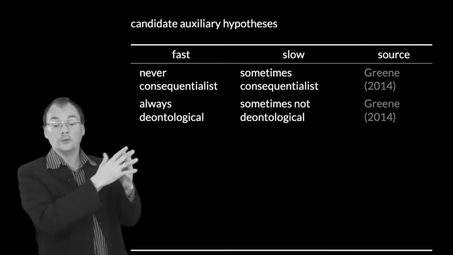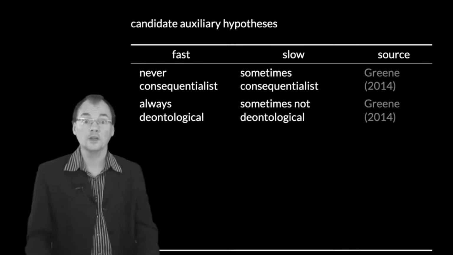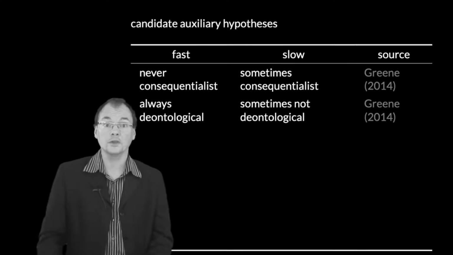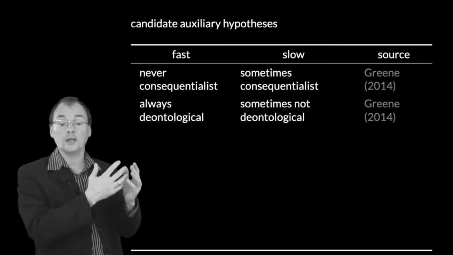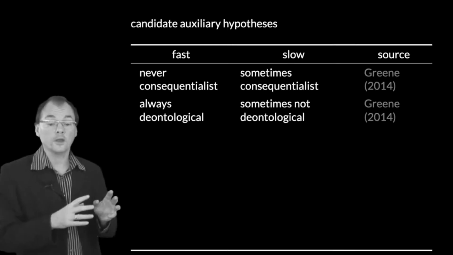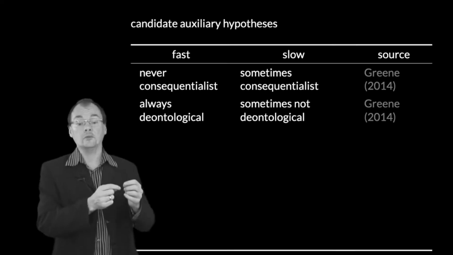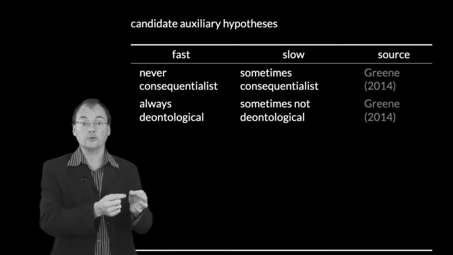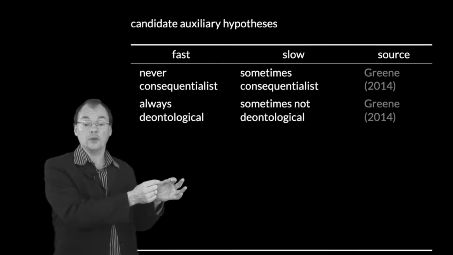Now those two hypotheses are close enough that you might think, I don't really care which is right, but they are distinct hypotheses, and we shouldn't necessarily assume both of them if we can get away with just assuming one. The goal here in constructing a dual process theory is to make the fewest possible assumptions that give us the greatest predictive power, the greatest power of being refuted.